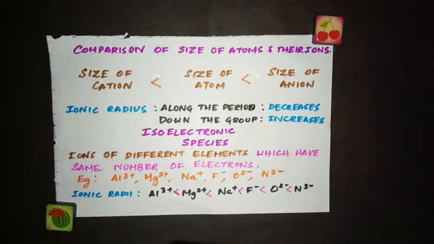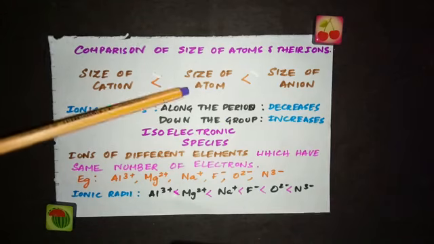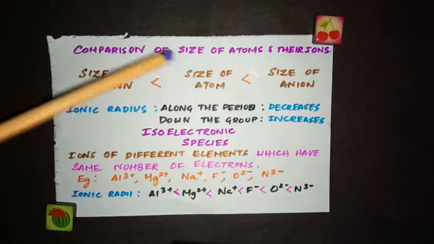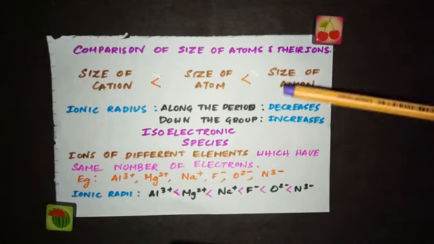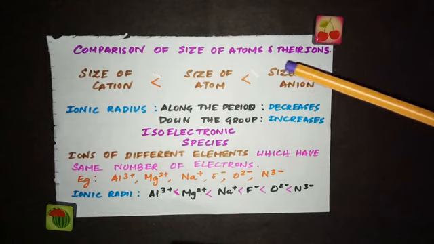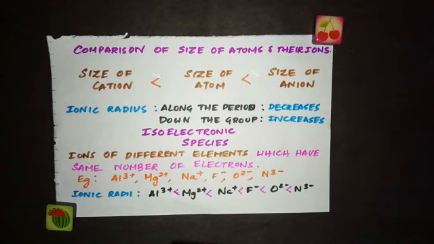Now we will compare the size of the atoms and their ions. If you take an atom and get a cation from that atom and an anion from that atom, generally the size of the anion will be larger compared to the size of the atom, and the size of the cation will be smaller compared to the size of the atom. So the cation has the least size, then the atom, and then the anion.